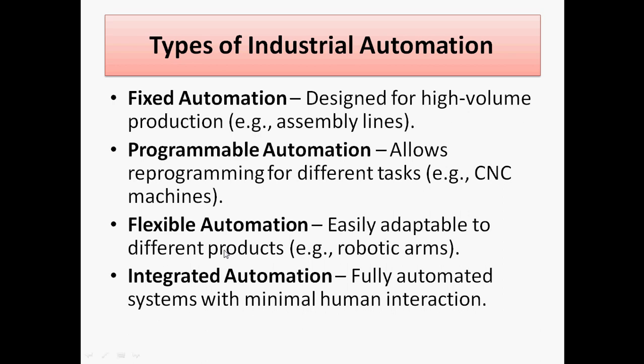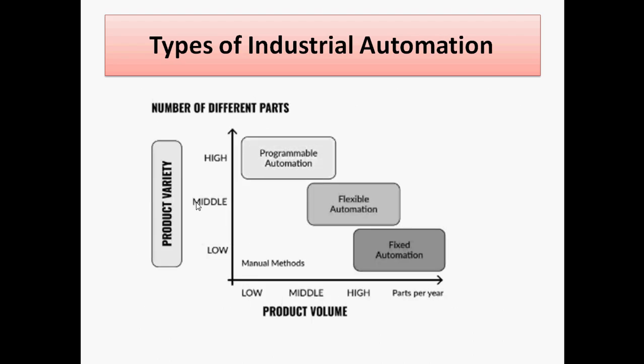The next is integrated automation. It is fully automated without any human effort. So mainly three industrial automations are there: first is programmable automation, second is flexible automation, and third is fixed automation.